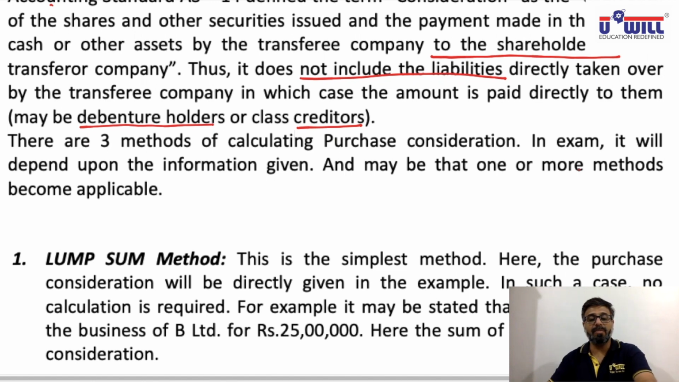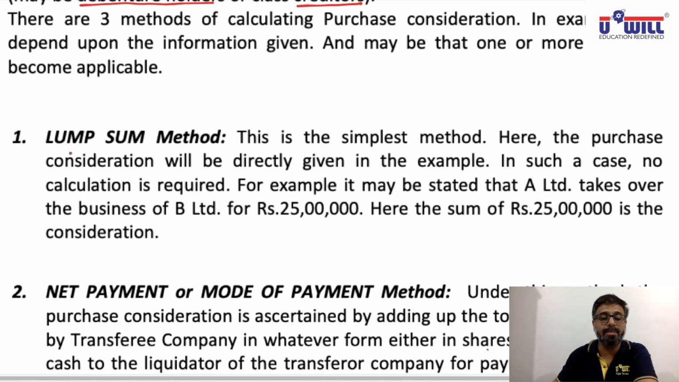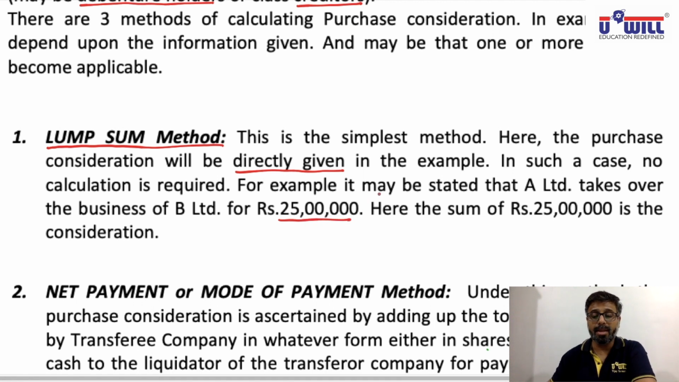Now, the very first method of purchase consideration is the lump sum method. It's a very simple method. Lump sum method means the amount of purchase consideration is directly given. This is the simplest method. Here the purchase consideration will be directly given in the example. In such a case, no calculation is required. For example, it may be stated that A Limited takes over the business of B Limited for rupees 25 lakhs, directly given. So 25 lakhs is the purchase consideration.